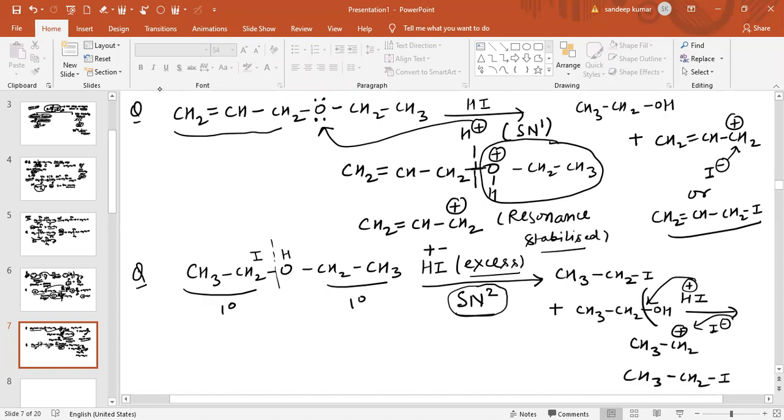So this happens basically when HI is present in excess. When HI is present in excess, the alcohol obtained again reacts with HI, and again alkyl iodide is obtained. Now see another reaction related to this.